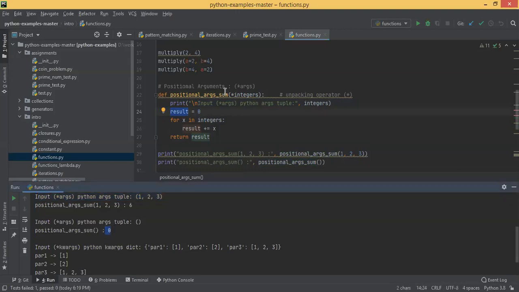Just remember, when you want to write a function which can take more than one parameter, more than one string, more than one integer, you can make use of the star unpacking operator. Okay, star unpacking operator is used to accept 0 to n number of values for that particular function parameter. Okay, that's the whole idea.